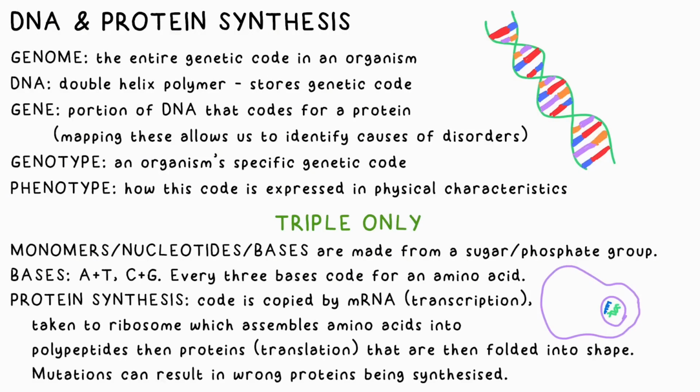The sequence is copied by mRNA. This copy is then taken out of the nucleus to a ribosome in the cell, where amino acids are connected in the order needed, which makes a protein, the shape of which affects its function. They need to be folded as well first. Harmful mutations can change a gene so much that it results in a protein being synthesized that doesn't do the job it's supposed to. We now know that some DNA, however, doesn't directly code for proteins, but it influences how other genes are expressed. This is the realm of epigenetics, and it's changing the way that we view DNA quite drastically.